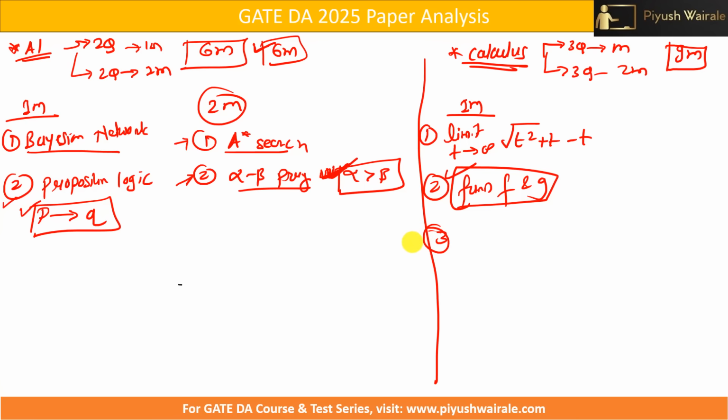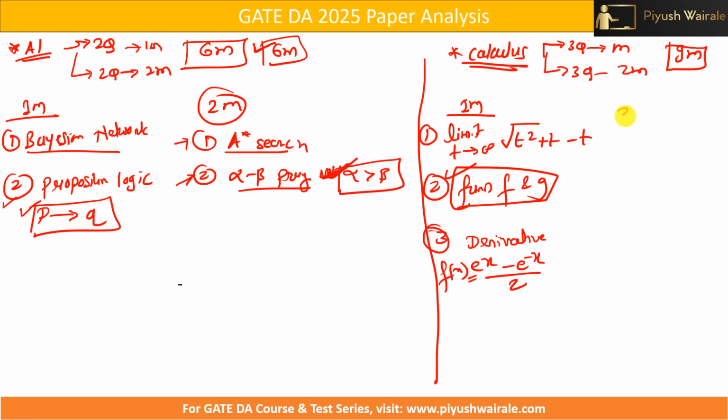Now the third question was based on derivative. Even though I have not covered the derivative part, you must know it, as we already learned this in 11th and 12th in our mathematics course. A simple derivative was asked for e to the power x minus e to the power minus x, divided by 2. So this was f of x. I think the 10th derivative was asked for this function. Again, a simple question for 1 mark.